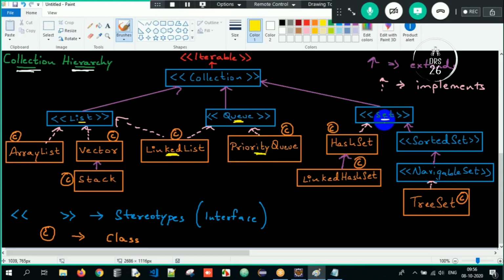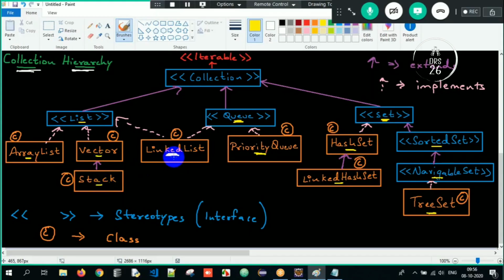Under set we have three implementation classes: hash set, linked hash set, and tree set. But tree set will implement navigable set, navigable set will extend sorted set, and sorted set will extend set here. But ultimately, under set we have three implementation classes: hash set, linked hash set, tree set. Under queue, two: linked list, priority queue. Under list, array list, vector, stack, and linked list here.